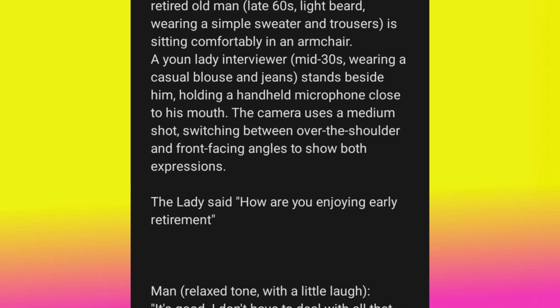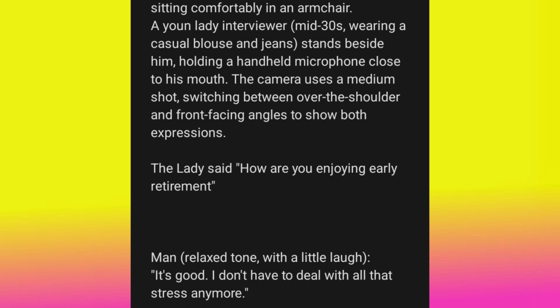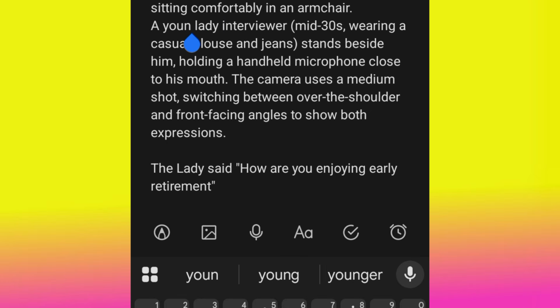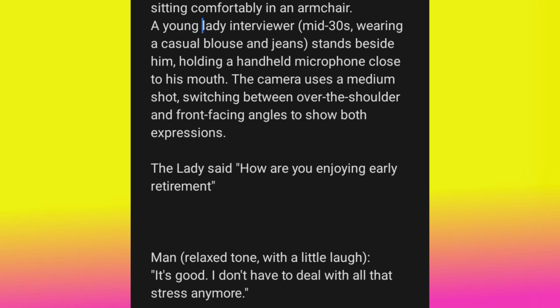Do you know why I do it like this? So that if the AI looks at it, a young lady, a young lady interviewer, right? So now if the AI reaches this point, the lady said, the AI is going to know that, oh, this lady is the one that said this. How are you enjoying early retirement? Do you understand? If you put a young woman, sometimes you are not going to get the result.